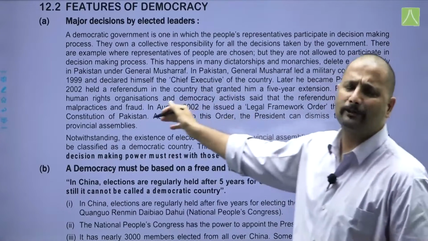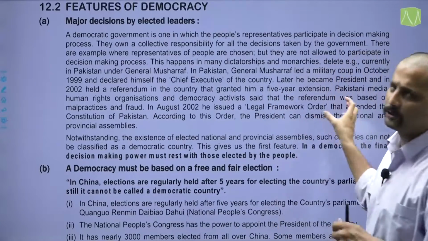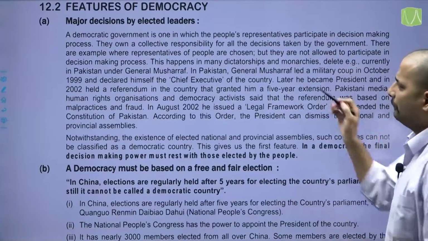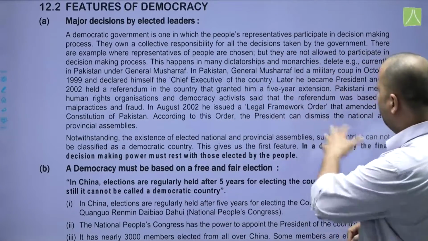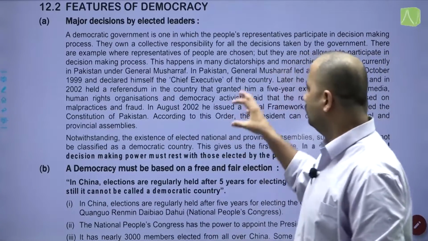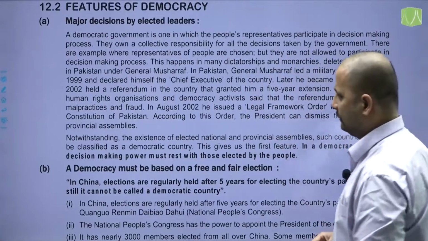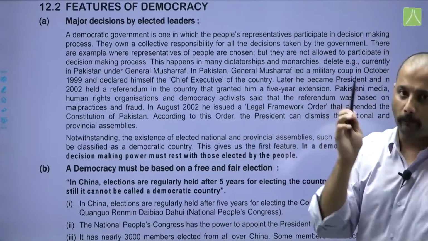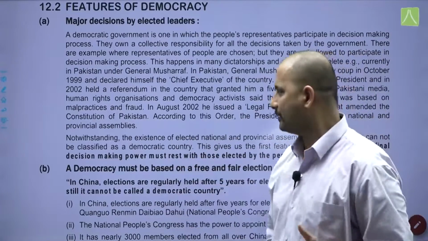Pakistani media and human rights organizations stated that the referendum was based on malpractices and fraud. In August 2002, he issued a Legal Framework Order that amended the constitution of Pakistan and increased his powers. According to this order, the president can dismiss the national and provincial assemblies.